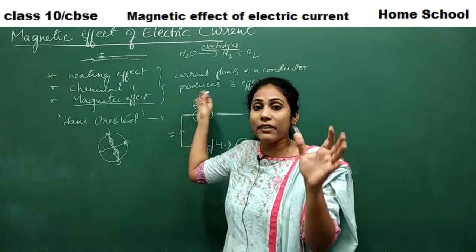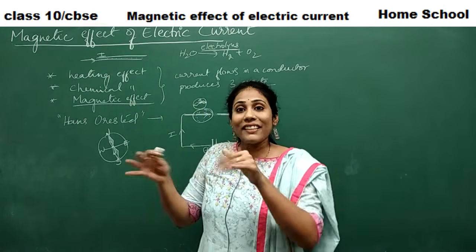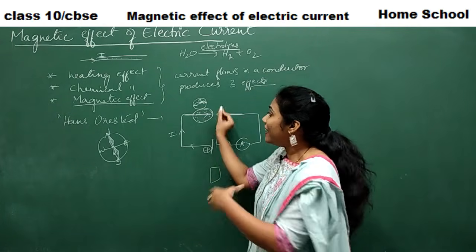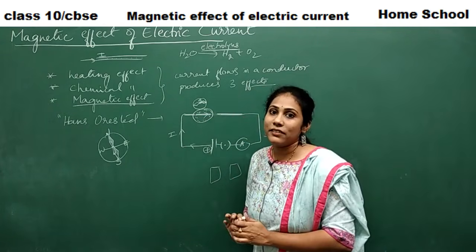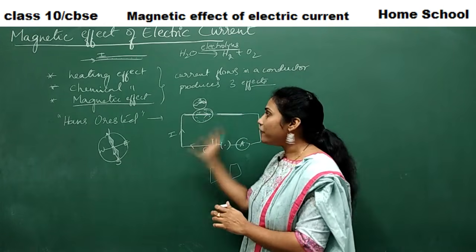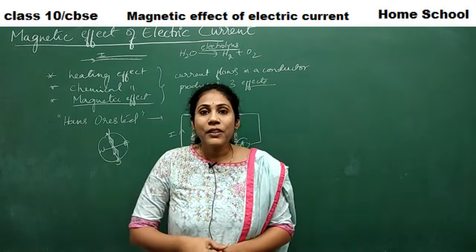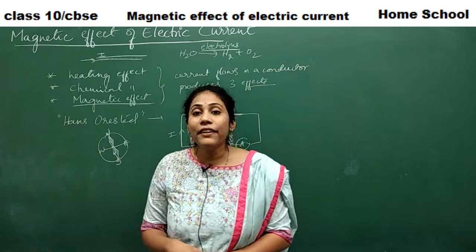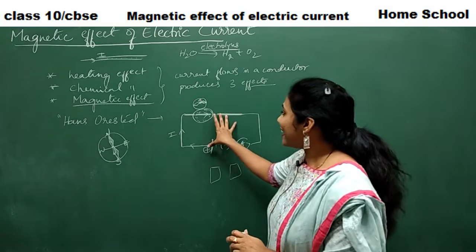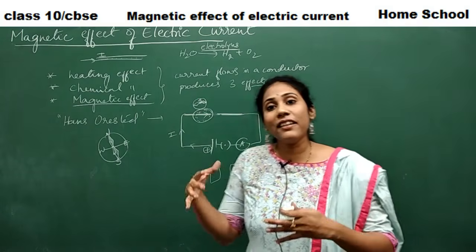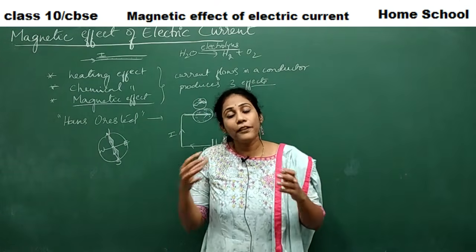Needle is a magnet. So the magnet is deflecting. That means there is some magnetic field generated, he thought. Okay, so this was the discovery of magnetism or magnetic field. So he concluded that whenever an electric current passes through a conductor, a magnetic field is generated.